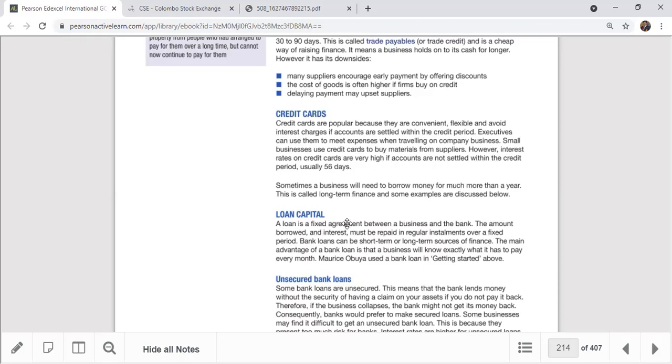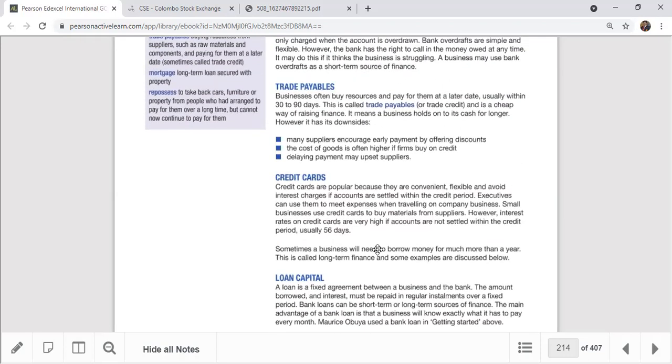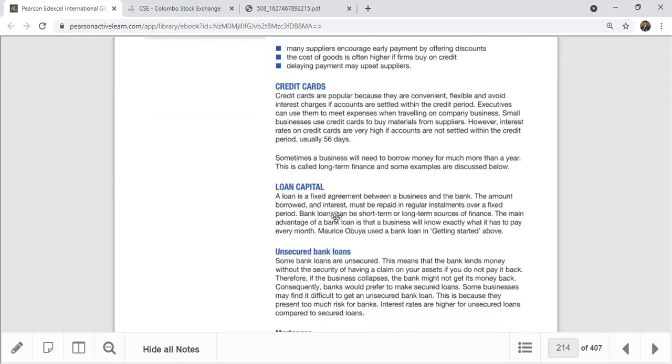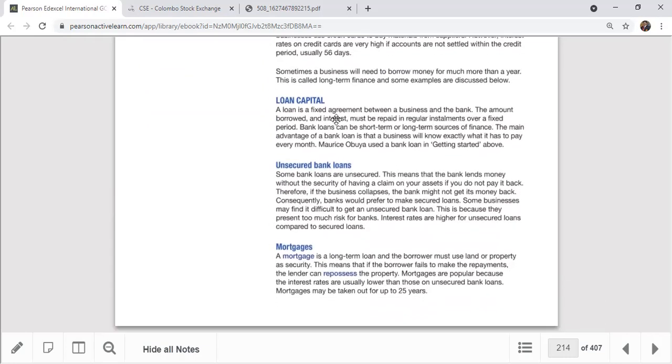Okay, so that's our third one today. We discussed the bank overdraft, we talked about trade payables, we talked about credit cards. Okay, let's go to the fourth one, loan capital. Loan capital is there in every company.